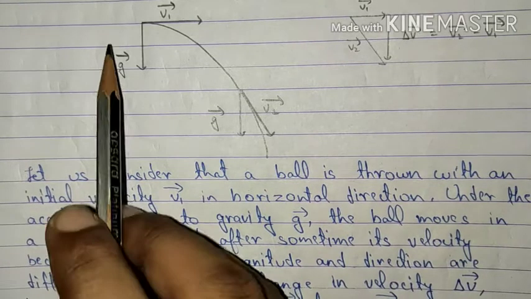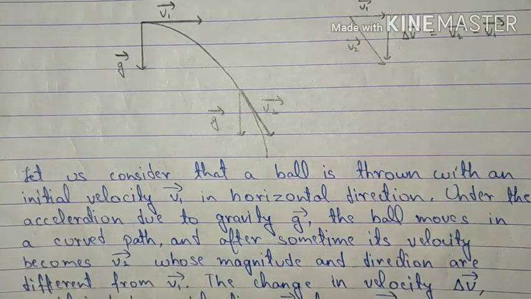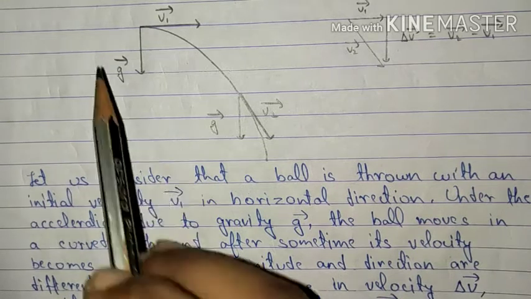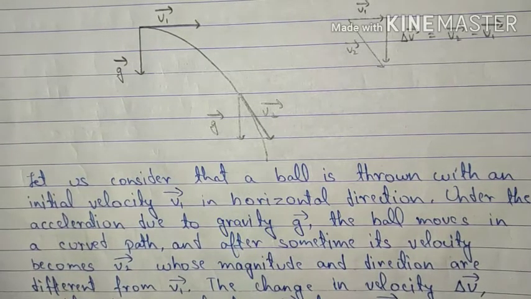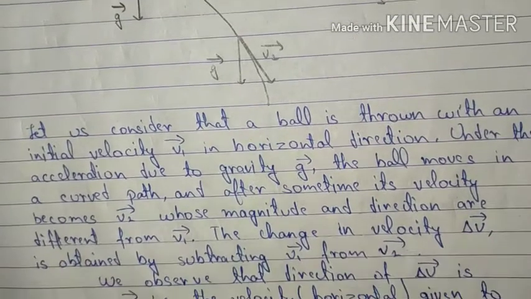So the path traveled by the body in this particular motion represents a trajectory, and it will be known as a projectile motion.